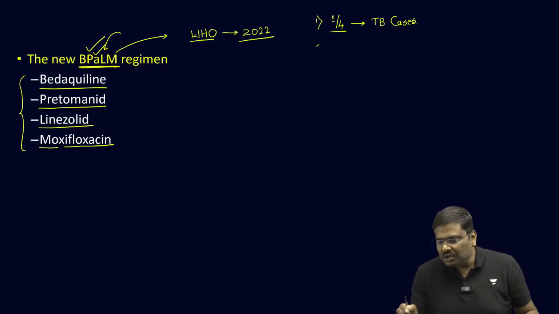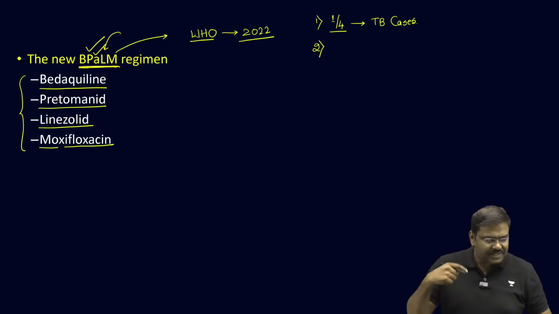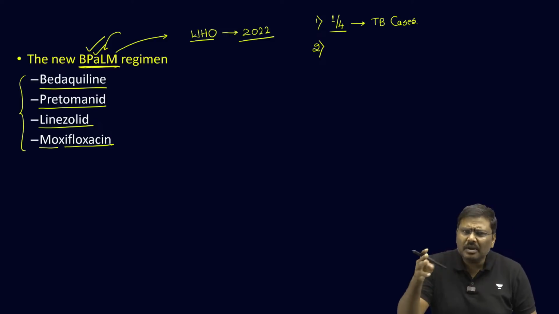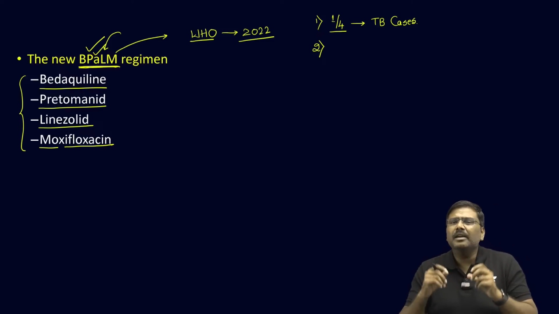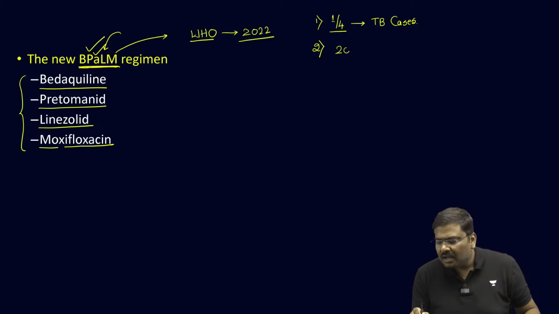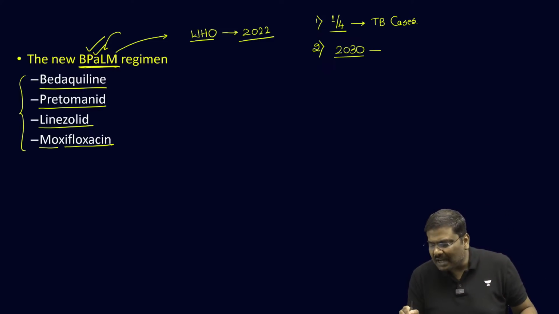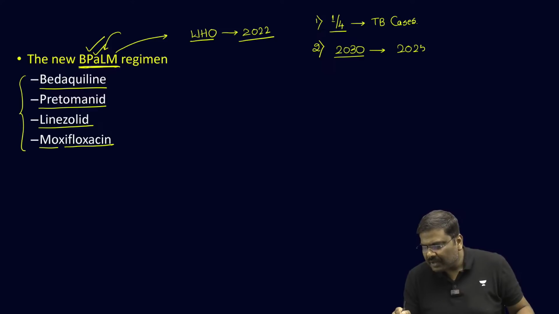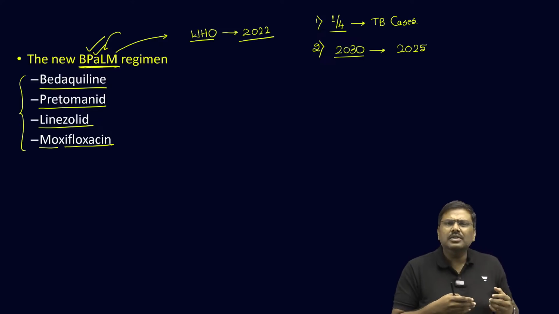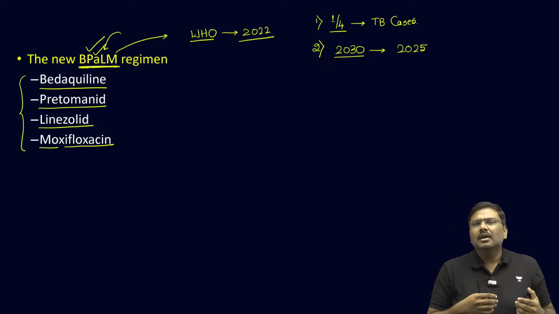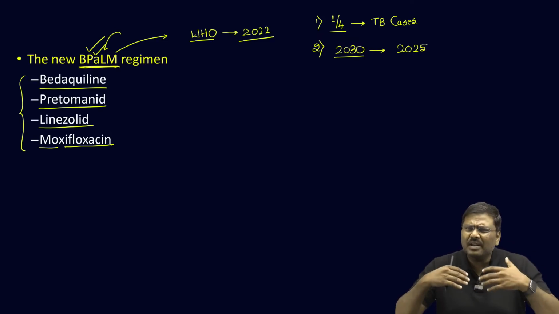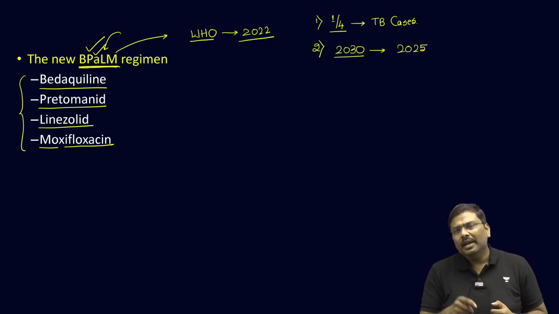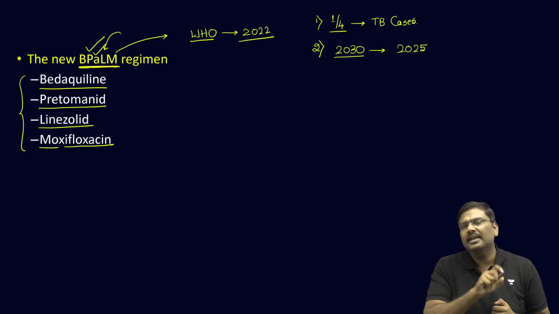Point number 2, although under the SDG, Sustainable Development Goals, the target for eliminating TB is 2030, Government of India has preponed the target to 2025. And not just recently, but historically, over decades now, Government of India has been implementing multiple reforms and policies in order to address the TB cases in India.